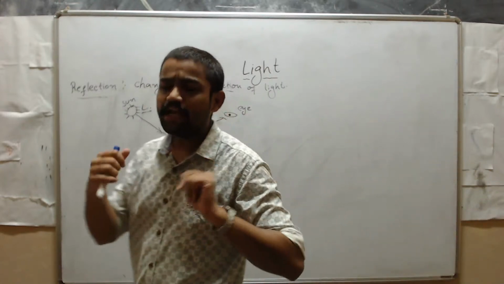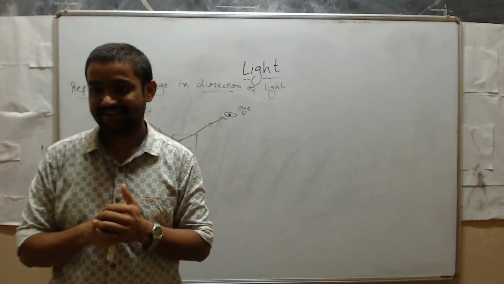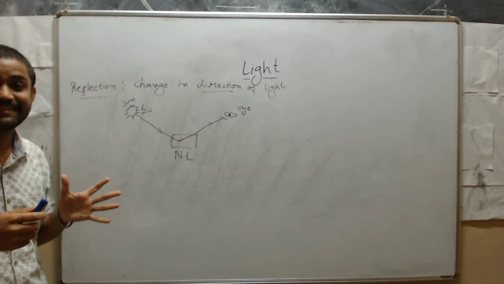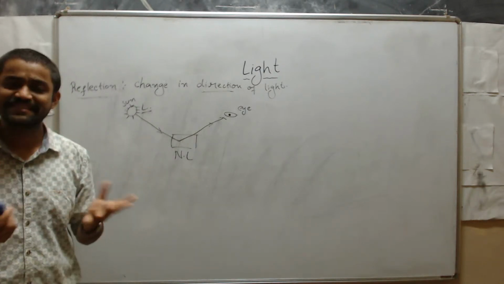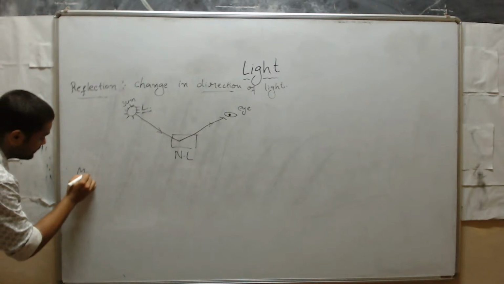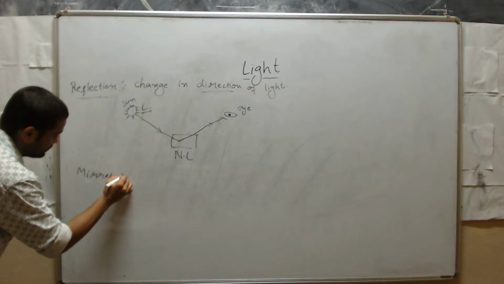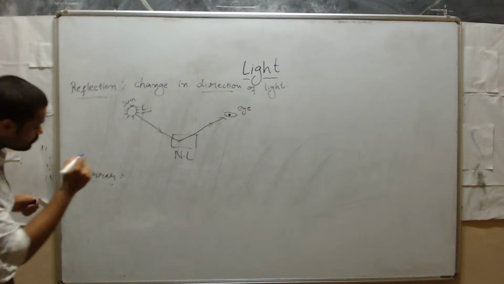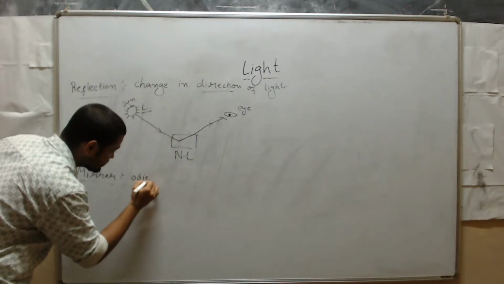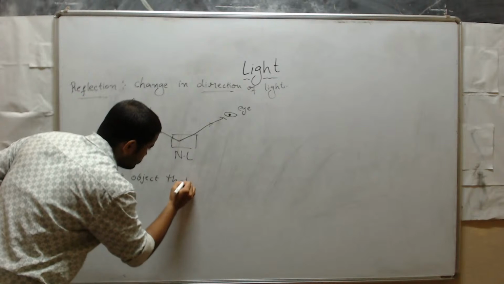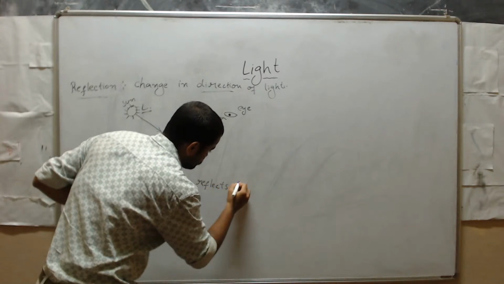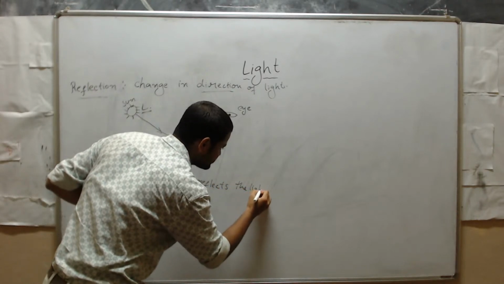And where else do we see reflection? Yes sir, in the mirror. What is mirror? Mirror is an object that reflects. Simple. I will write it here. Mirror is an object that reflects the light. Isn't it?